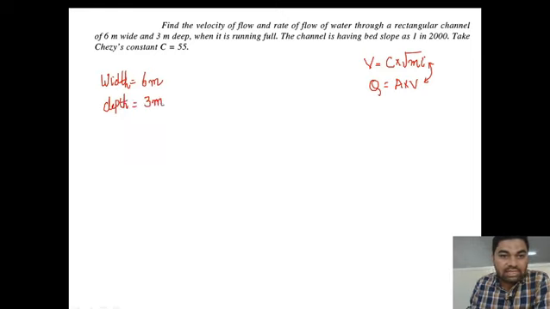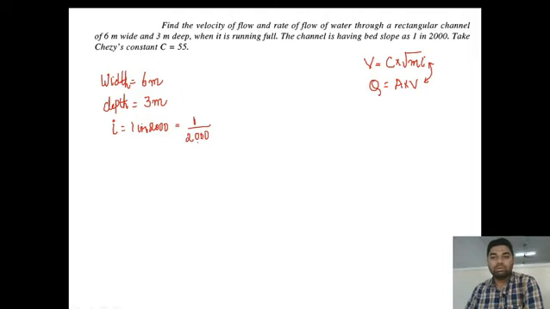Slope is denoted with small letter I. It is given as 1 in 2000. What do we mean by 1 in 2000? That is nothing but 1 by 2000. And Chezy's constant is given as 55.